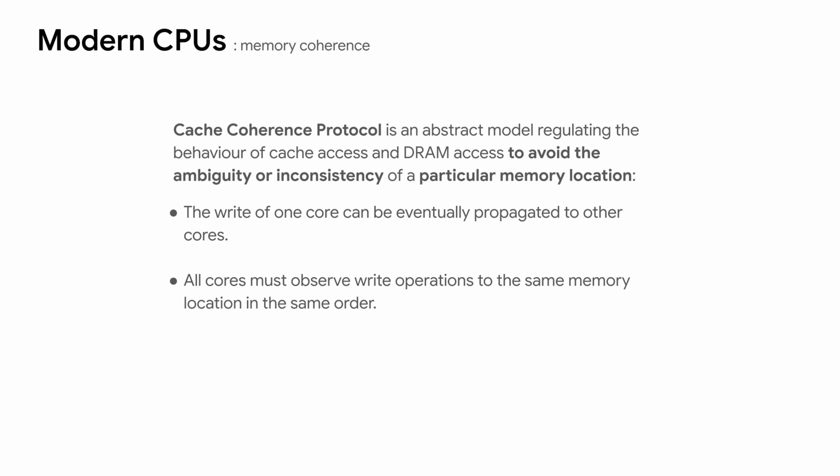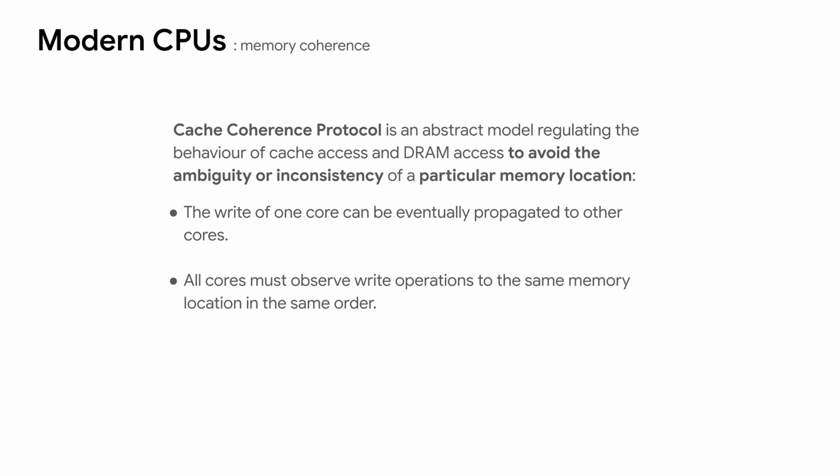You might have heard of the MESI protocol or different hardware implementations of the Cache Coherence Protocol. The details of them are out of the scope. Regardless of the protocol and the implementation, cache coherence can guarantee two things. Number one, the write of one core can be eventually propagated to the other cores. This means if Core 1 writes a location x, any subsequent read of x by another Core 2 that is sufficiently separated in time must return the value written by Core 1,